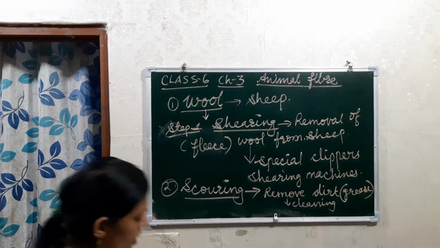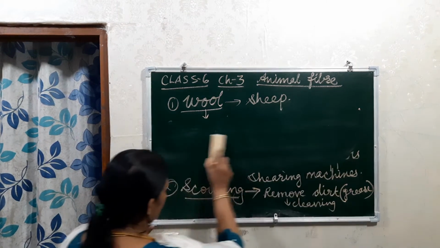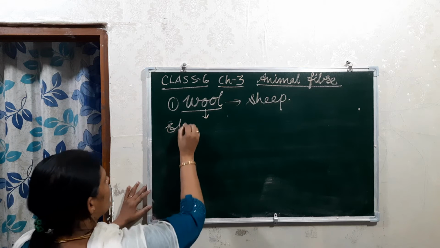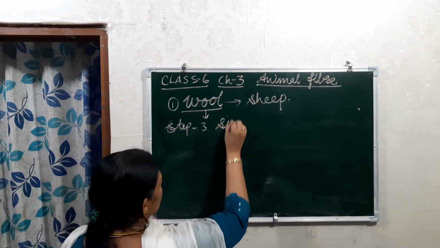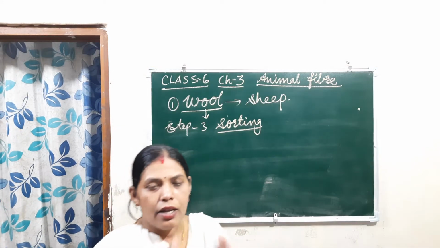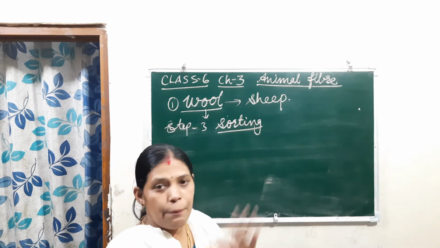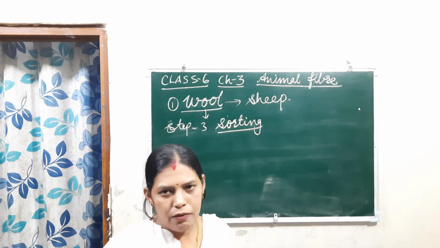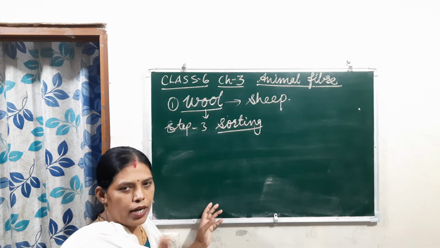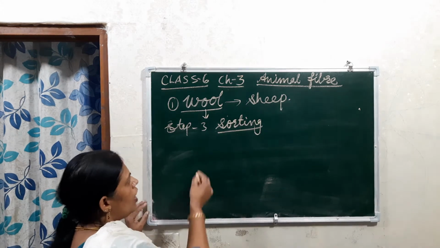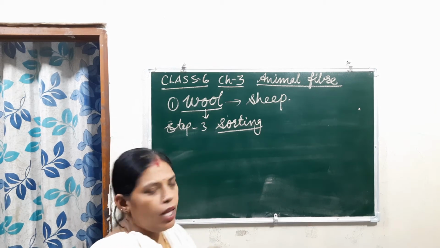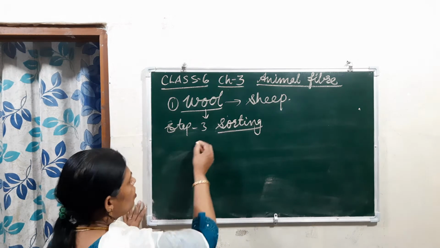And the third process is known as sorting. Okay, step 3, it is sorting. Sorting means separating the different wools, the different textures. According to that, the woolen fabric will be made. The good qualities and the less good qualities, finer qualities, will be sorted out, and the length will also be checked. That means the texture of the wool. That is sorting.